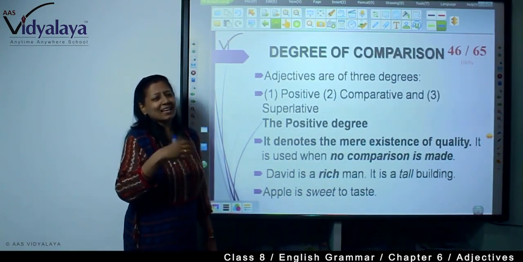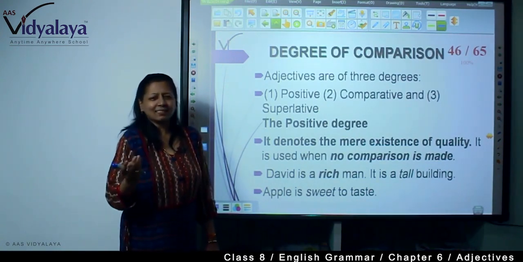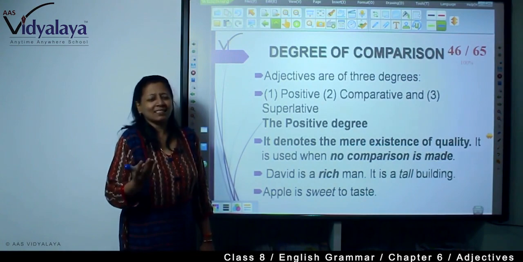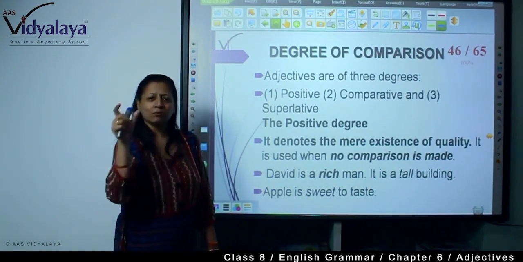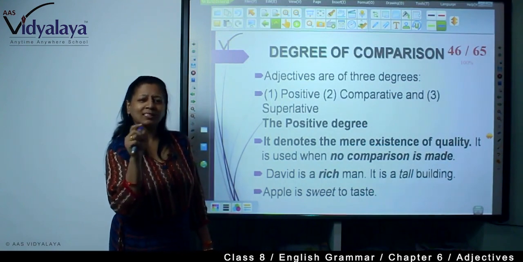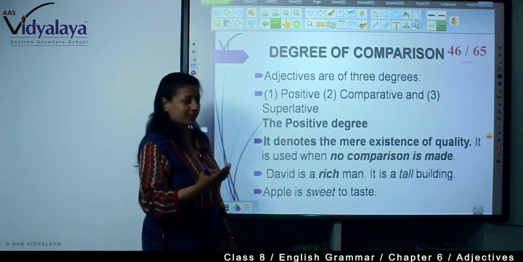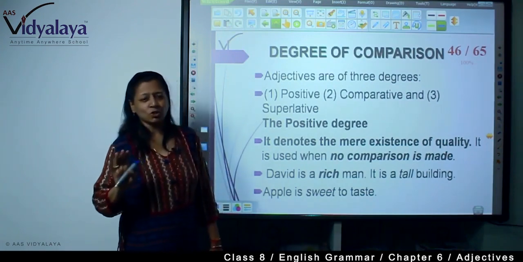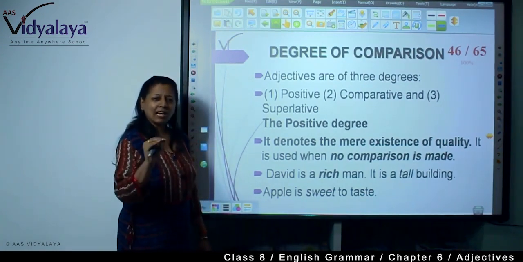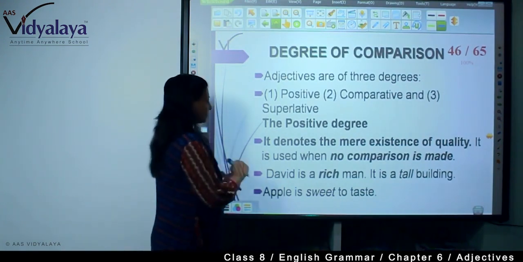He is as intelligent as Shyam. He is as intelligent as Ram. Whatsoever, the intelligence is the same in 2 boys. It's just a mere quality. It's expressing, and comparison is not there. Both are equal. When equality is there, we use positive degree.